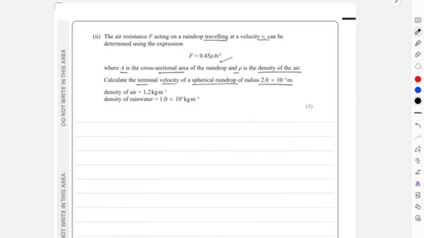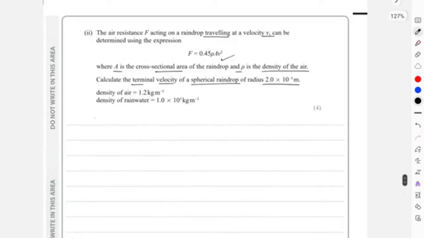Force is going to be the weight of the raindrop itself. But we also do not have the weight over here. We can find the weight of the rainwater using the density of the rainwater. So at first, let's just find out the force, which is weight. So force is actually weight, which is basically mass times gravitational field strength, but then again mass will be broken down into density times volume.